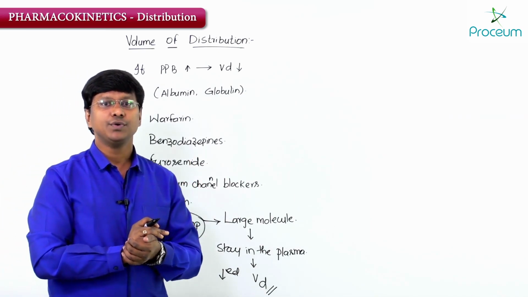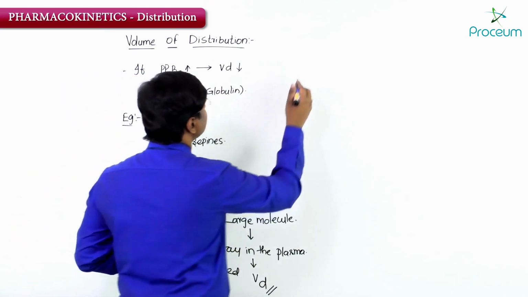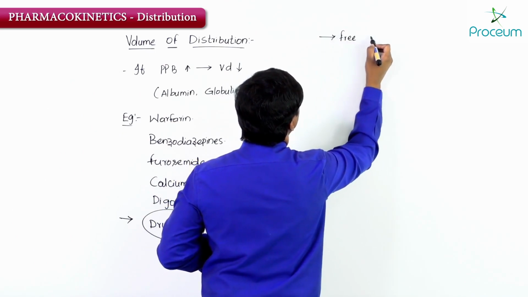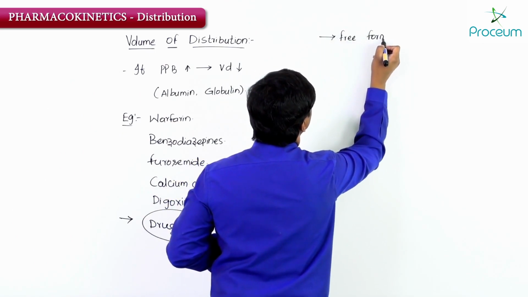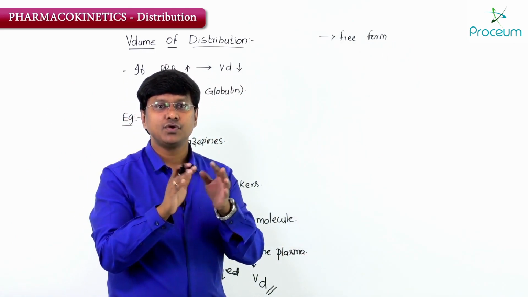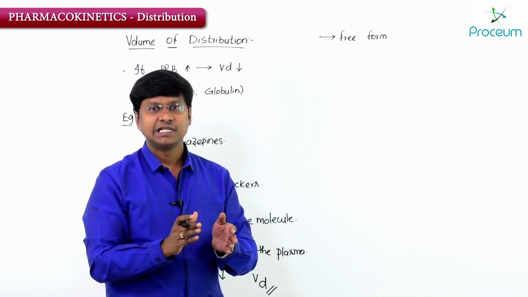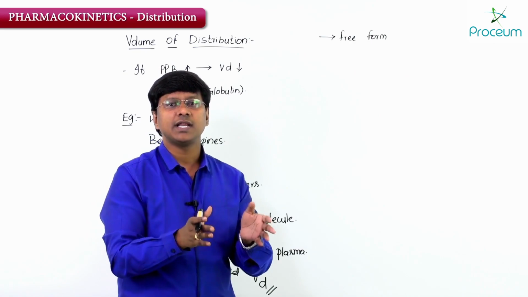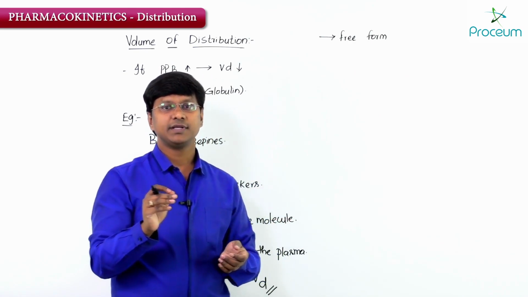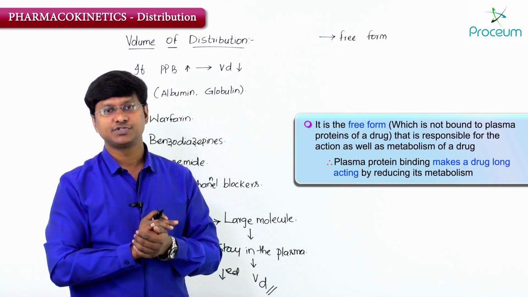Now take the other way around, the free form, which is not bound to the plasma proteins, that is the drug does not have higher plasma protein binding capacity. So remember, it is the free form that has high volume of distribution.